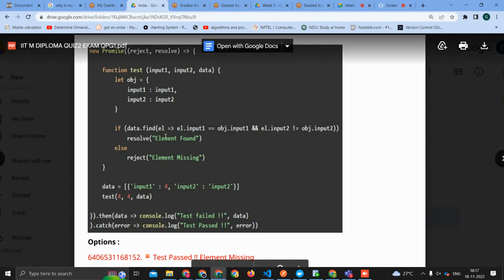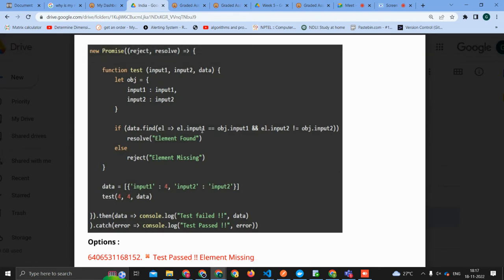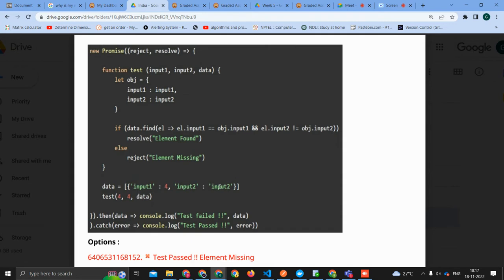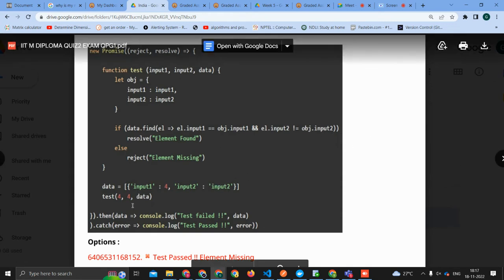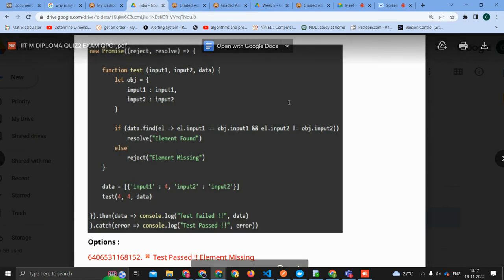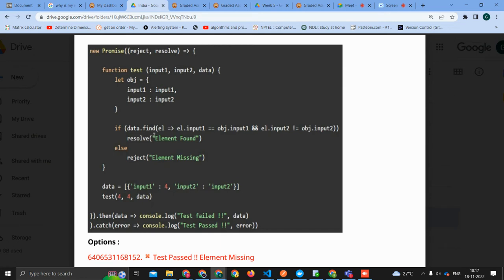Okay. So now we are passing the data, and inside the data we are finding el.input one. Input one equal to object.input one. So four is equal to four, fine. Four equal to four, and element input two is not equal to input two, right? For the element we are having input two, right? And for the object we are having four, I believe. Yes. So this if condition is satisfied, right? Okay, go ahead, continue. Yeah, so this one is satisfied.